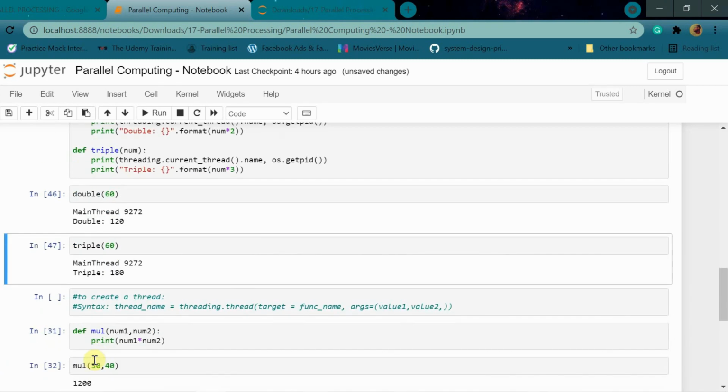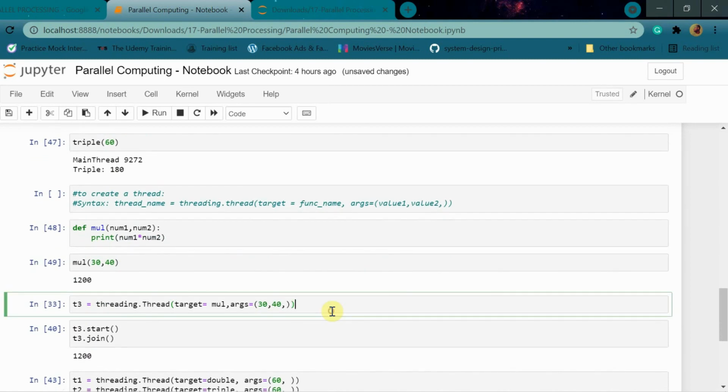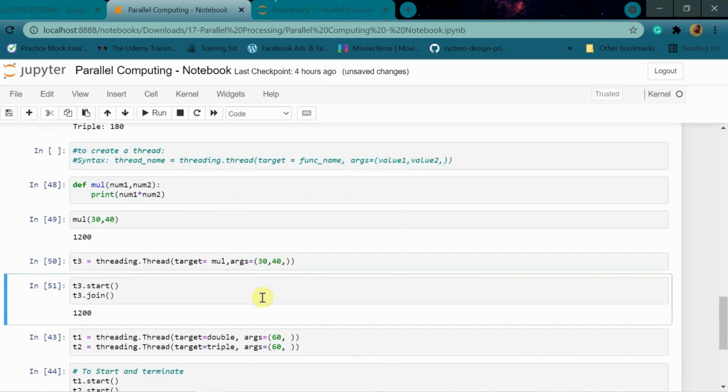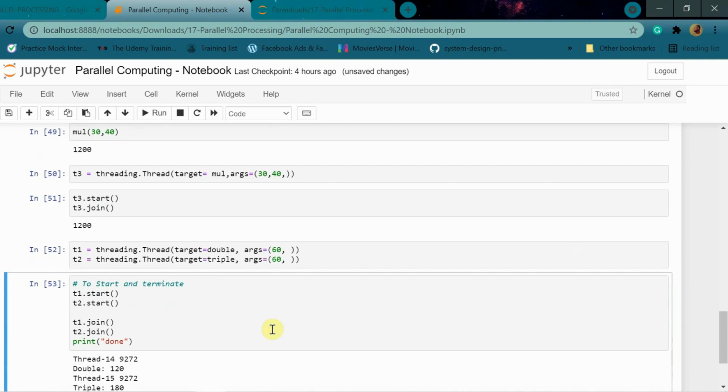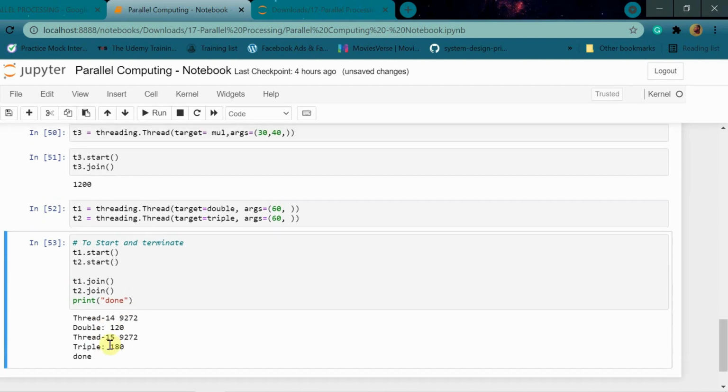And now if we run this, see, we are getting over here Thread 14 and Thread 15, and we are getting the values over here. And why are we getting 14 and 15? I don't know that much of operating systems, but it has something to do with the operating system.